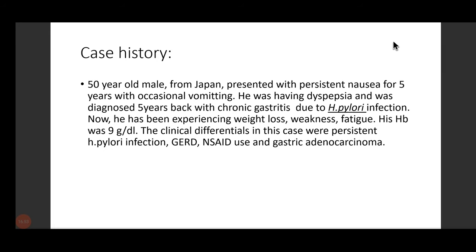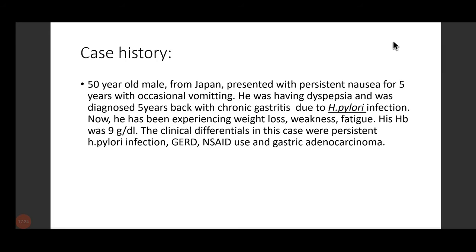Okay. So after getting the history, we will think in our mind of some of the differentials. The differentials might be that the patient is having persistent H. pylori infection, the patient might have GERD, the patient might also have NSAID use, and lastly, out of everything, we'll keep carcinoma at the base. We don't keep cancer at the top of every differential. Carcinoma has to be, when we rule out all other differentials, at the bottom.